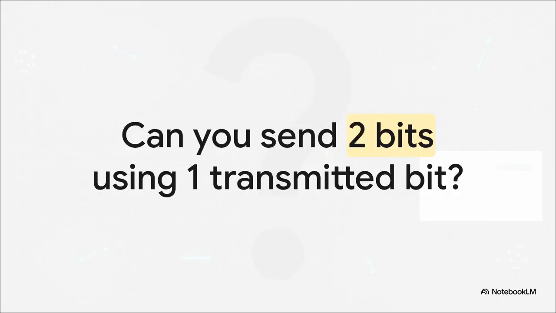To really grasp how we pull this off, just think about this paradox for a second. You want to send 2 classical bits of information, like a 0 and a 1, but you can only physically transmit 1 single bit across a cable to do it. Now, in classical physics, there's just no way. That's a hard impossibility. But in the quantum realm, this is a very real protocol called superdense coding, and it's exactly what we're going to deconstruct today.